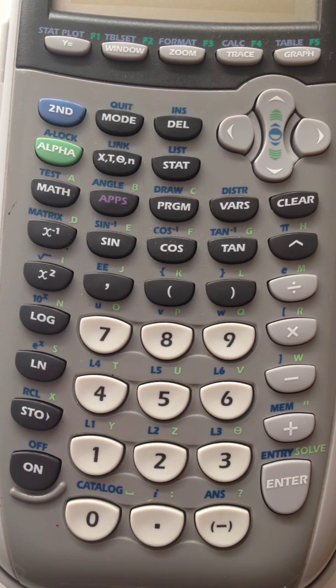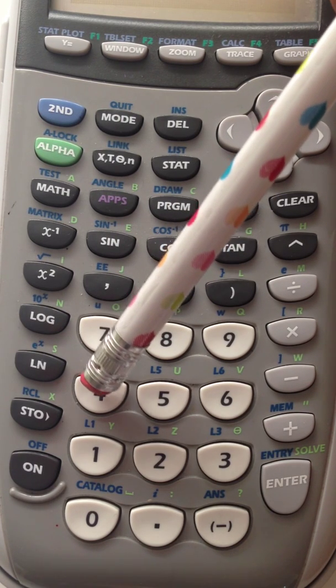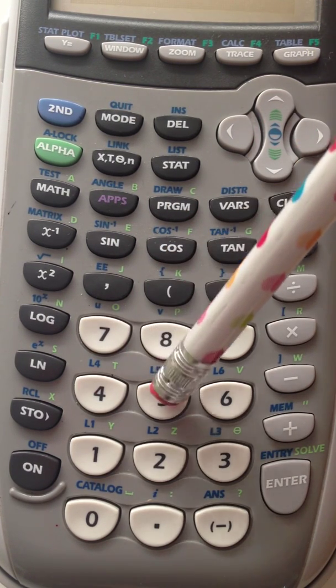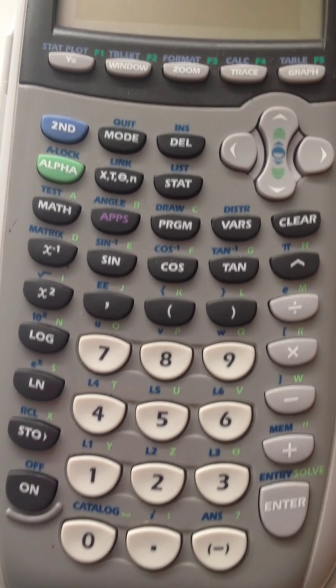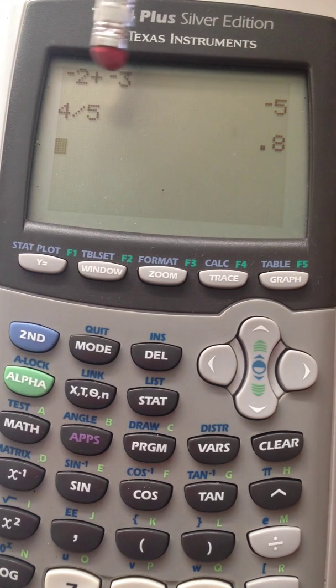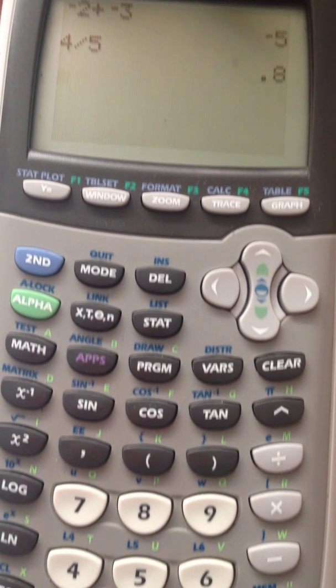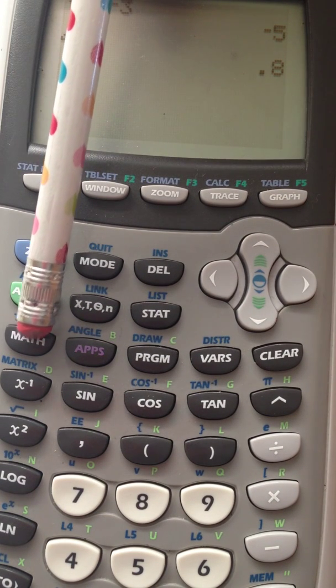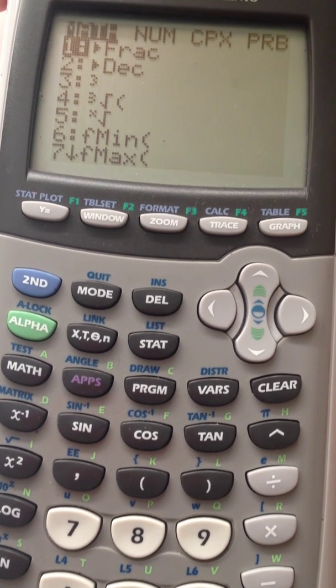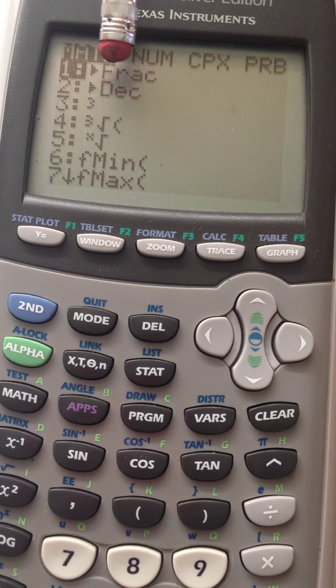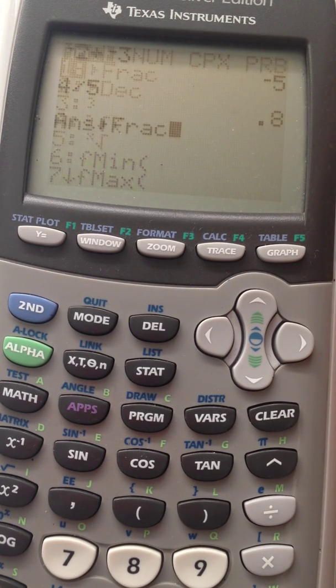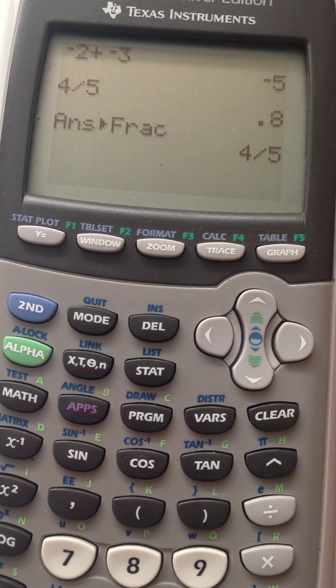All right, so next, how would you turn a decimal into a fraction or vice versa? Let's say you had a fraction like 4/5 that you wanted to enter. So 4/5, you would press 4 divided by 5, and if you hit enter, let's see what you would get. 4/5 equals 0.8, but let's say I want to change that back to a fraction. There is a cool feature if you hit math, up here, the very first thing that's highlighted is to switch it to a fraction. So I'm going to hit enter on that, and it'll take your answer and change it back to a fraction, and it goes to 4/5.